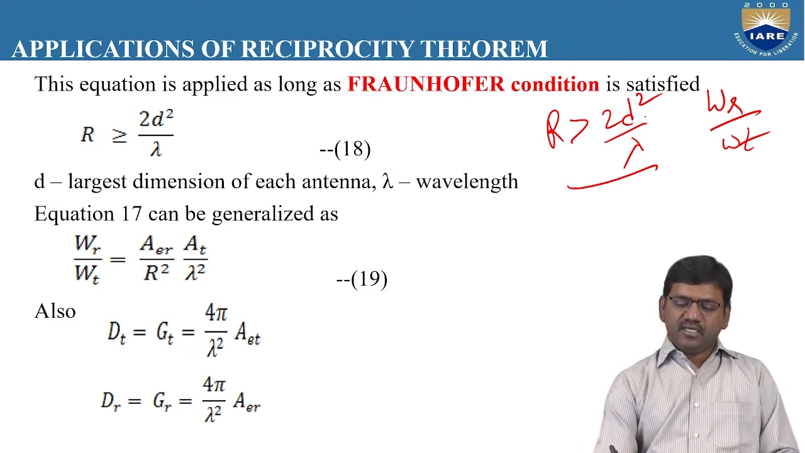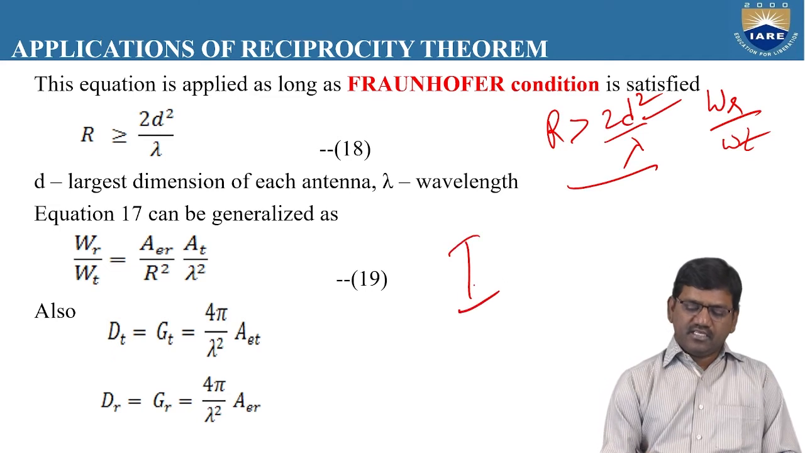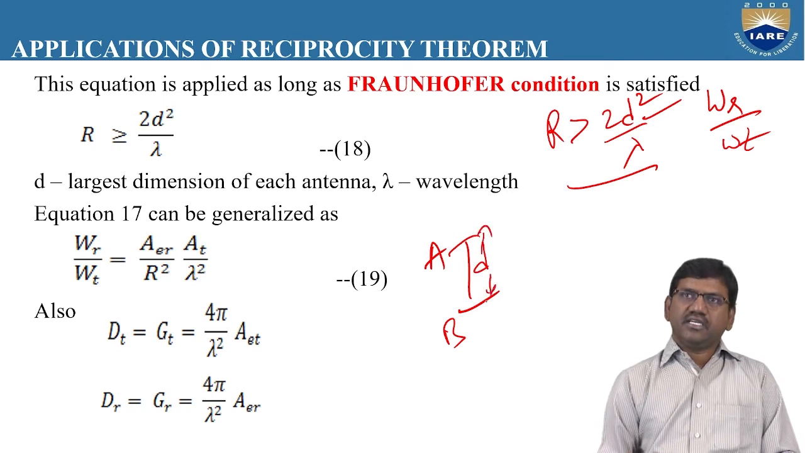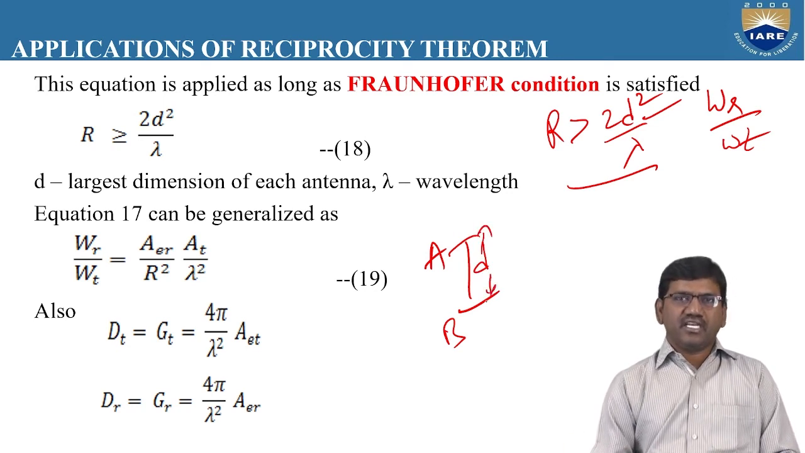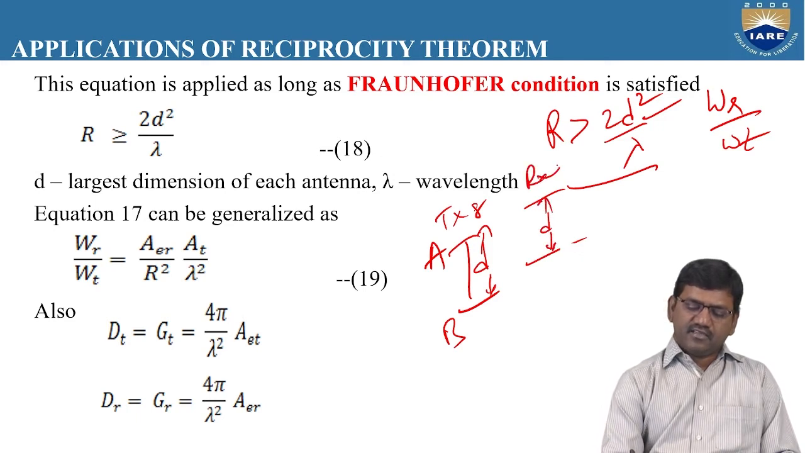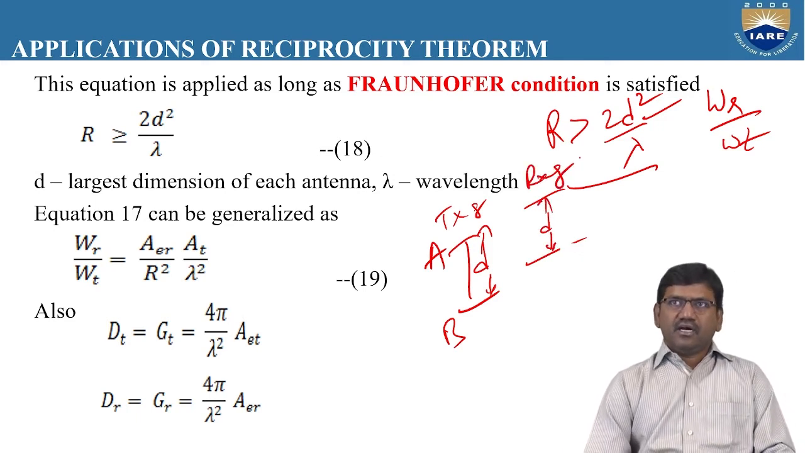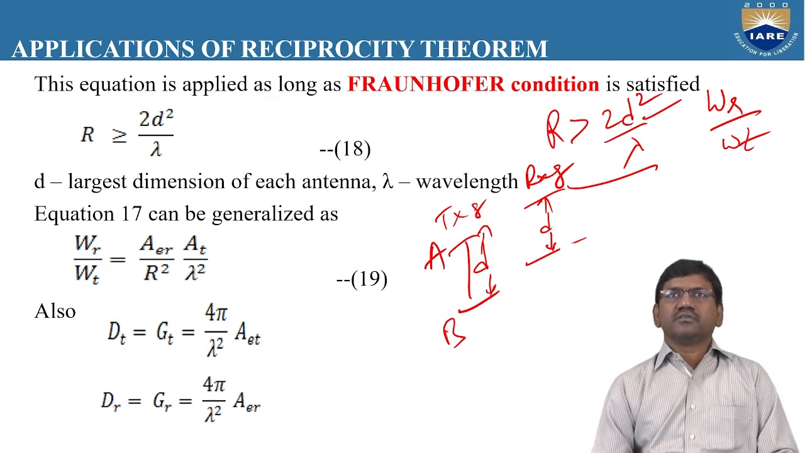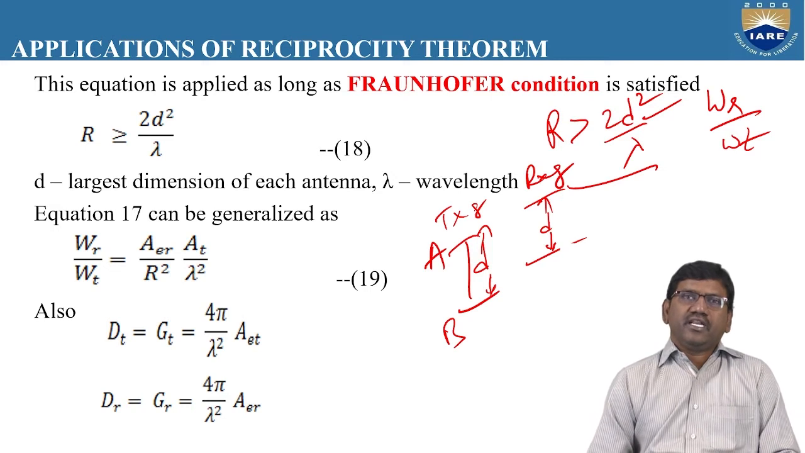Here D represents the dimension of the antenna. If this is the length of the antenna, this is known as D. This is known as the dimension of the antenna. This may be the dimension of the transmitting antenna, or D may be the dimension of the receiving antenna. So here D represents the dimension of the transmitting antenna. We can also write D as the dimension of the receiving antenna. Under this condition only, this Friis transmission formula holds good, because the radiation pattern will be uniform